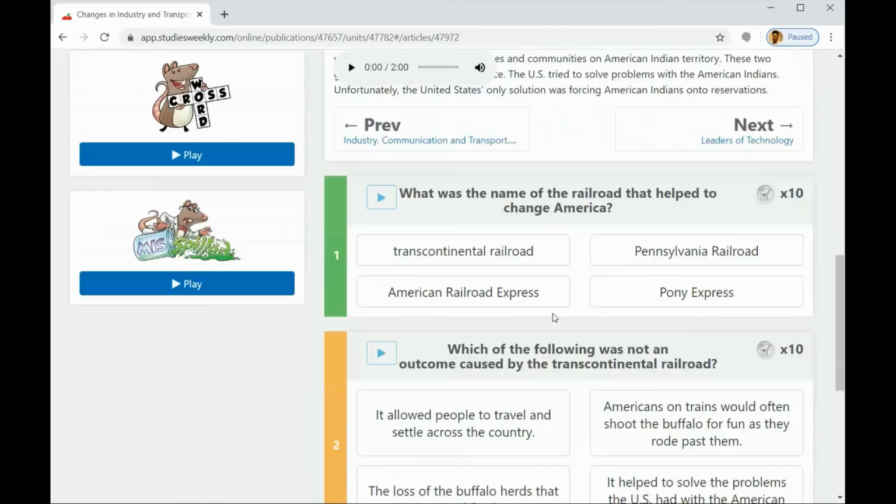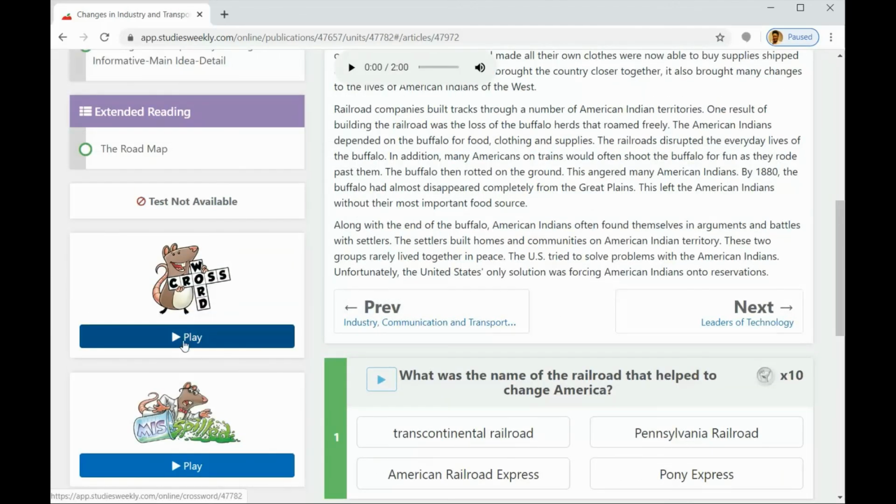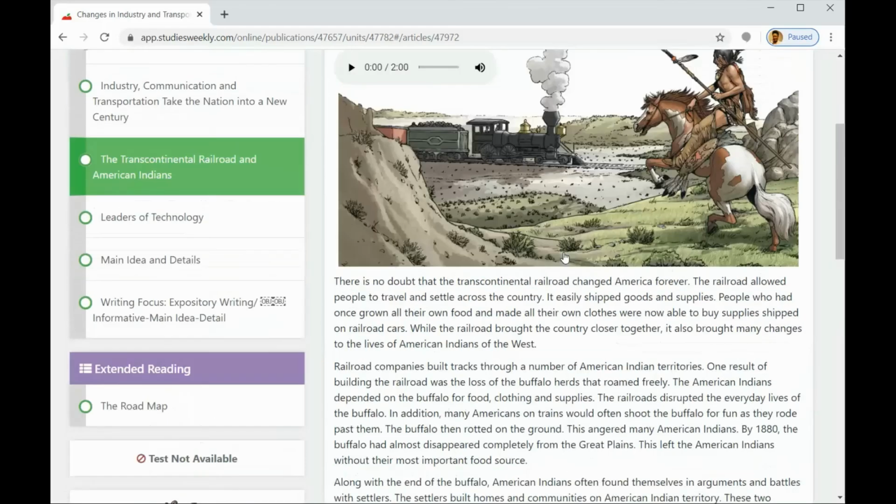Basically, your assignment is to read each article, answer the 3 questions, and just like we do in class, put on some nice quiet music and complete the crossword. Thank you and be safe.